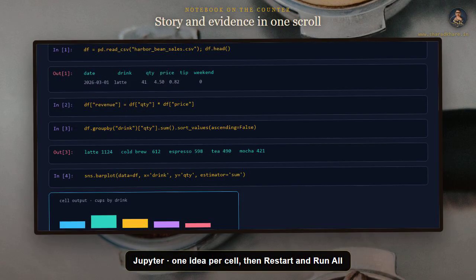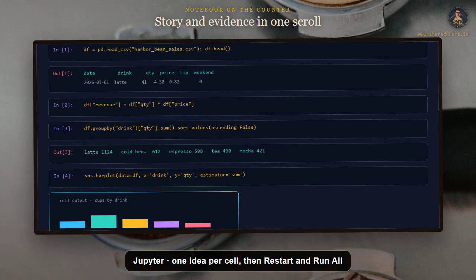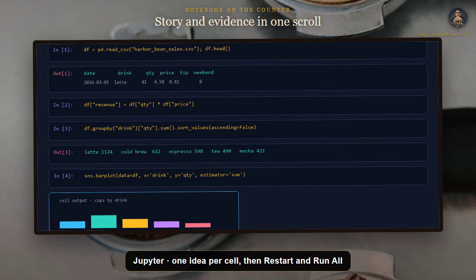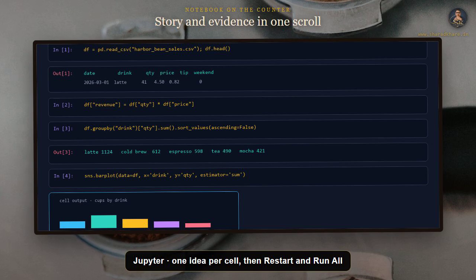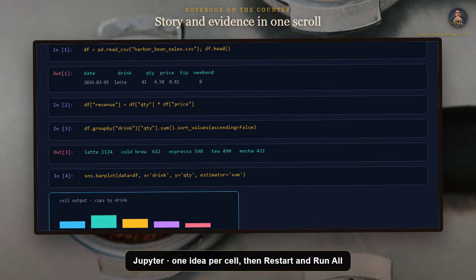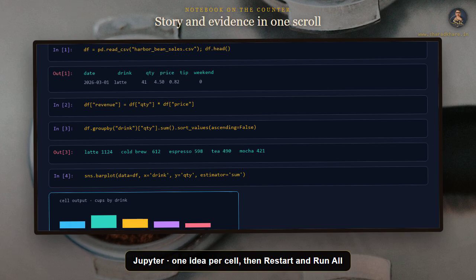In Jupyter Notebook, each of those steps is a cell, and the chart sits under the code that made it. That is why analysts love notebooks: the story and the evidence stay in one scrolling conversation. Keep cells short. One idea, then a result you can see. Restart and run all before you trust a notebook, because leftover variables lie. Visual Studio Code can open the same notebook or a plain Python file when the recipe is stable.